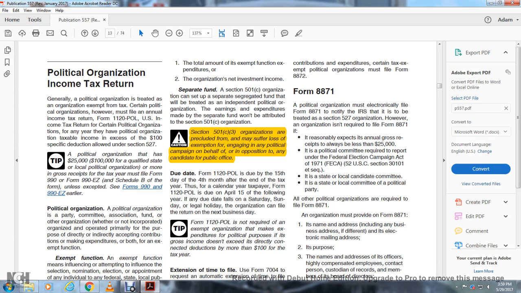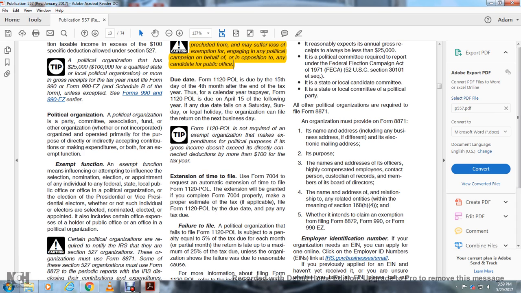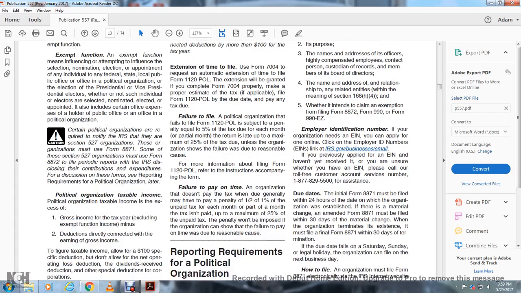An organization must provide on Form 8871 its name, address, including any business addresses, its electronic mailing address, its purpose, the name and address of its officers, highly compensated employees, contact person, custodian of records, and members of the board of directors, the name and address and relationship of any related entity within the meaning of Section 168(h)(4), and whether it intends to claim an exemption from the filing of Form 8872 and Form 990, formerly 990-EZ.